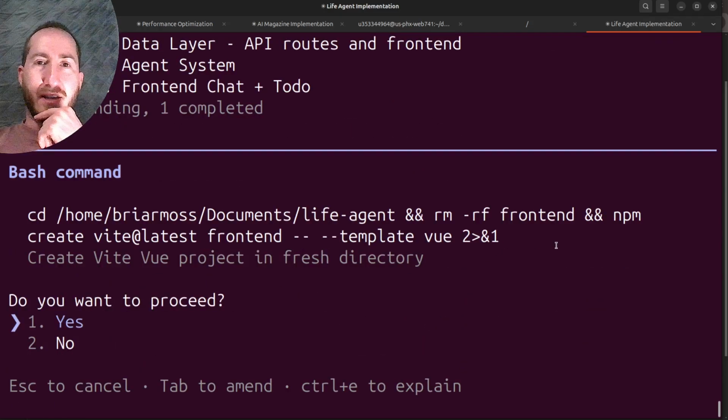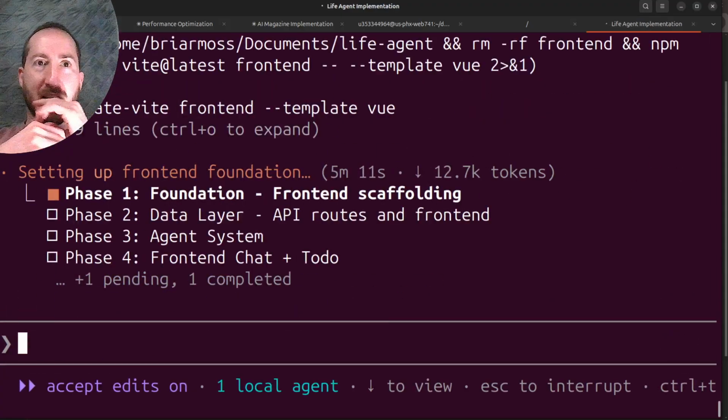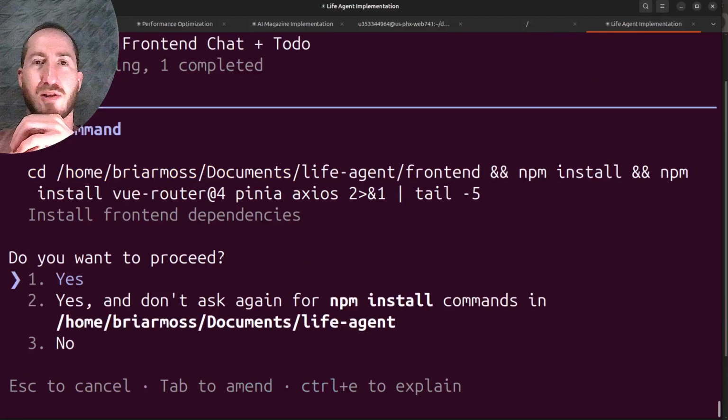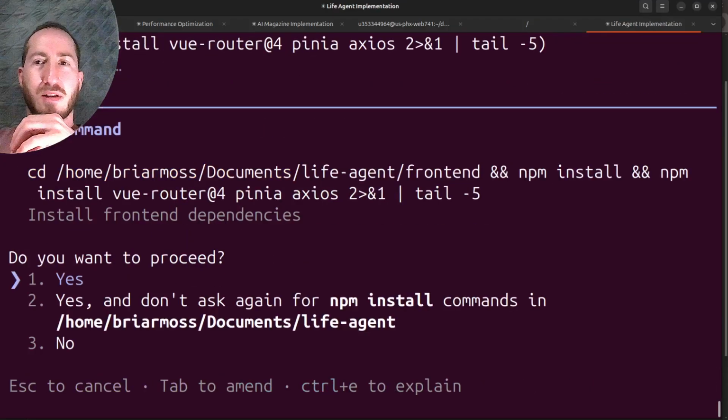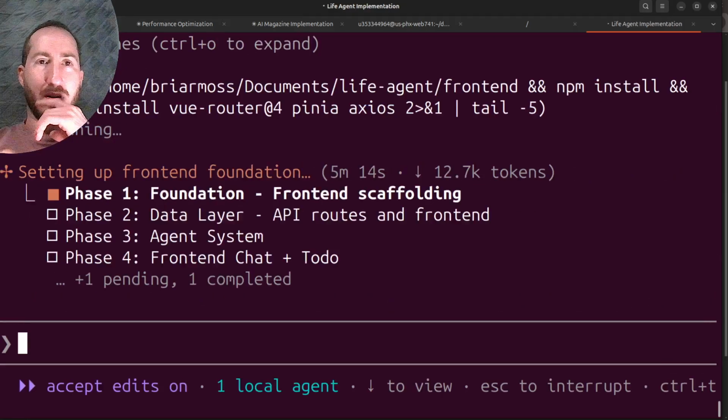It wants to try it again. I guess it ran it in the wrong directory maybe. Now it wants to install the dependencies. Sure.